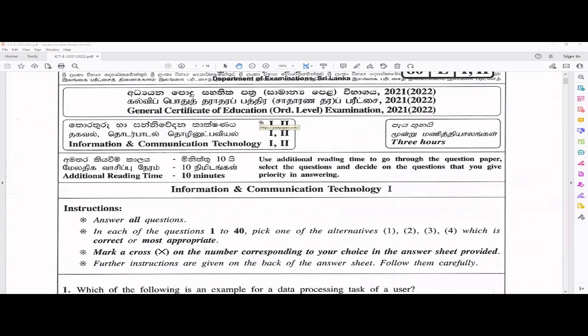So this is the OL paper discussion playlist, and here this is the 2021 English Medium ICT paper discussion. In this series, I will be having a few videos for the full paper discussion, and this is the first part of that 2021 paper discussion. Here I will be basically discussing the first 20 MCQs, not just the answers, but with some explanation and what other knowledge areas you should have to answer this particular MCQ.